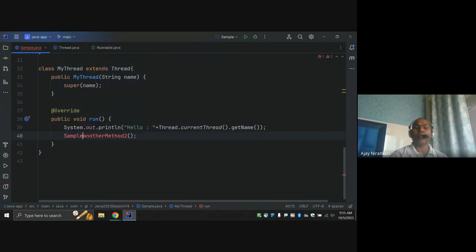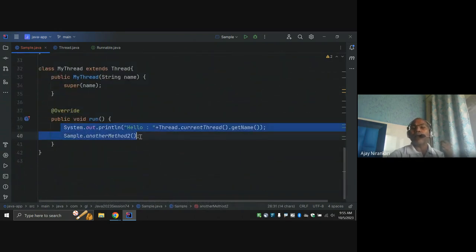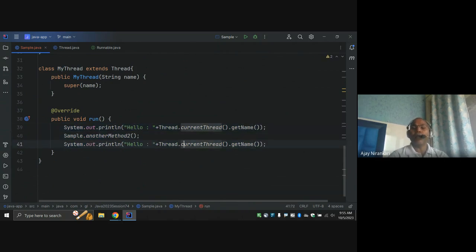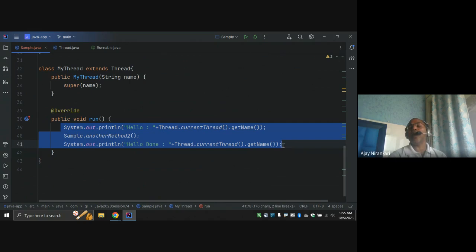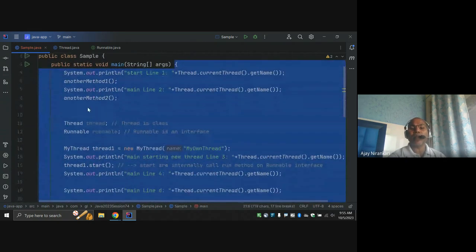Simple, static. So here say this is my main 2 method. You can run it by my thread as well. So notice I did hello my thread, and my thread done. Hello done, right? So whatever is written inside this run method is executed by the separate thread, and whatever is written in this main method is done by your main thread.